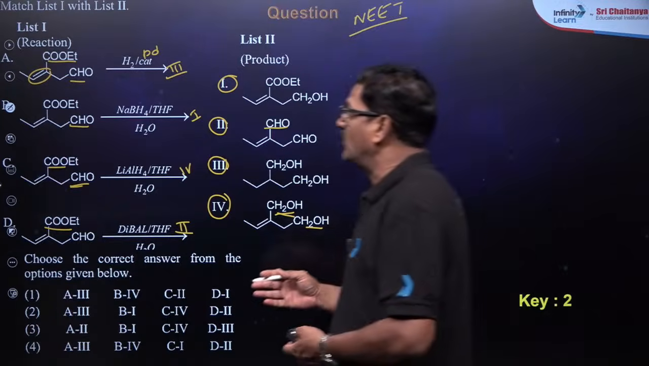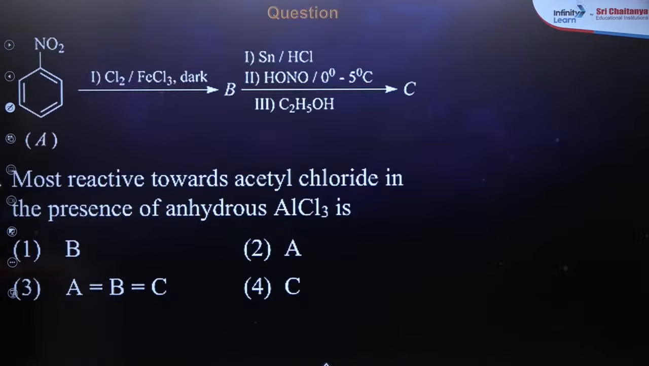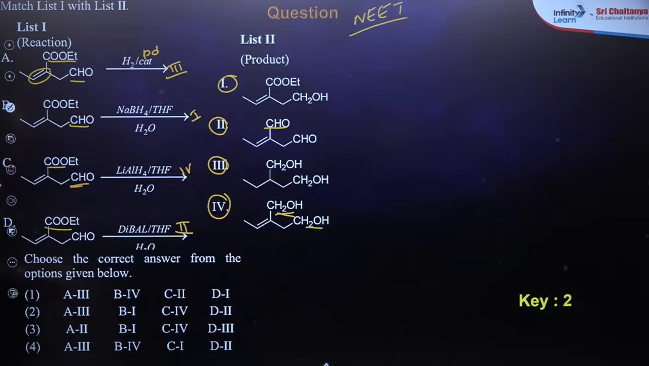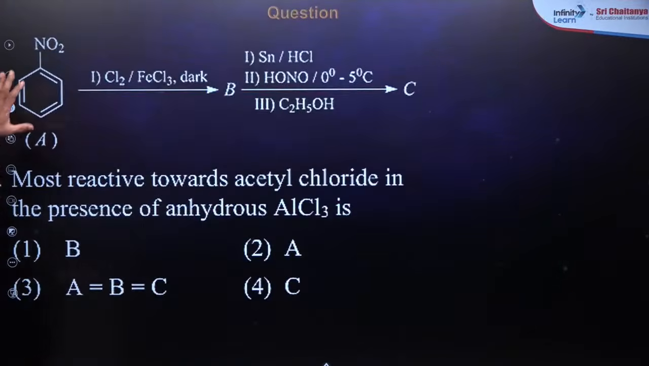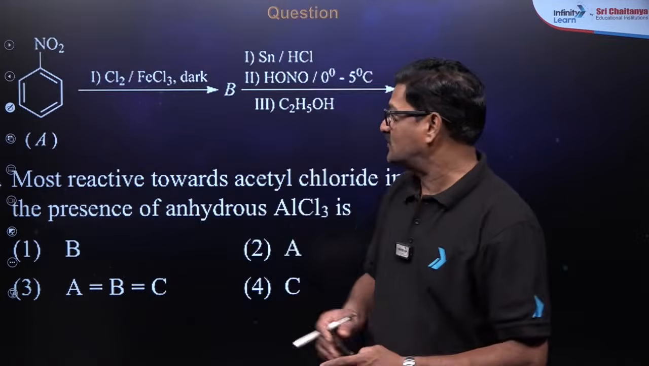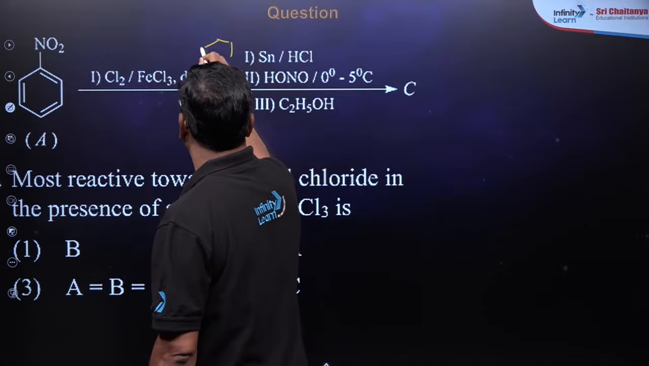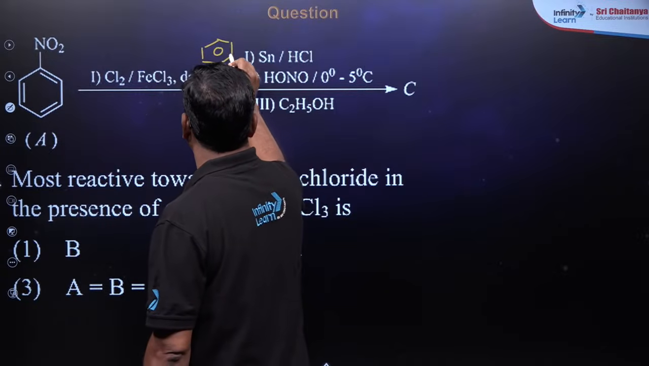Just moving ahead, one more question for you. Come on, make it fast, bacho. Yes, this we did. And one more question. So nitrobenzene is treated with Cl2 and FeCl3. You are going to get meta-chloronitrobenzene.